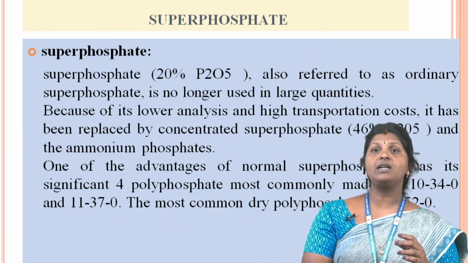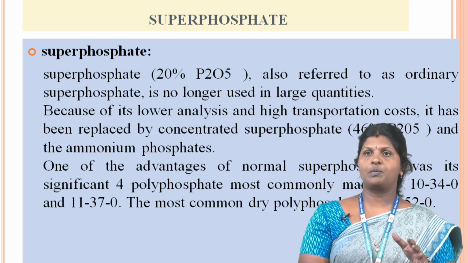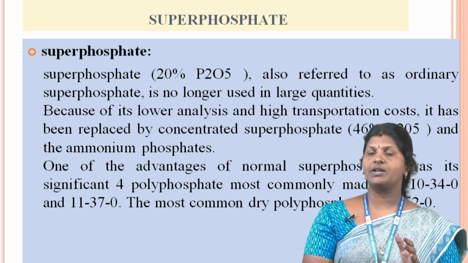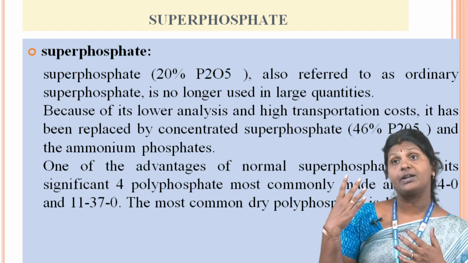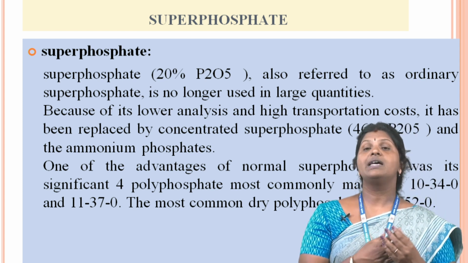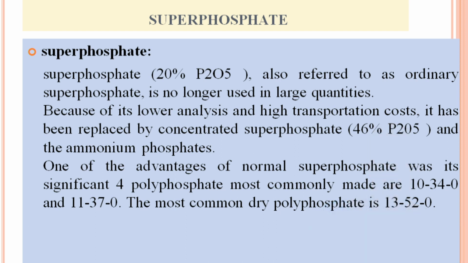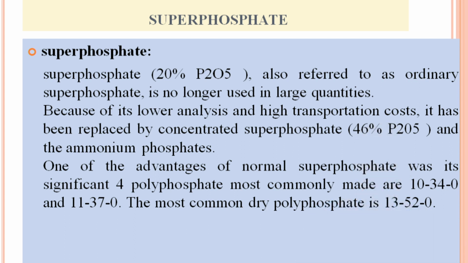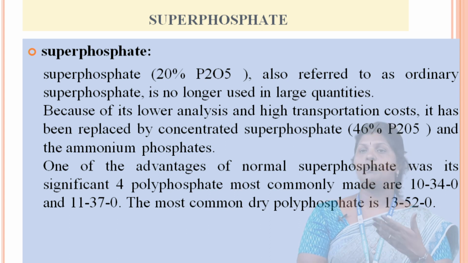Superphosphate. Only 20% phosphate is present in superphosphate. It is also referred to as ordinary superphosphate. It is no longer used in large quantity because of its lower analysis and high transportation cost. It has been replaced by concentrated superphosphate, which is 46% phosphate, and the ammonium phosphates. One of the advantages of normal superphosphate was its